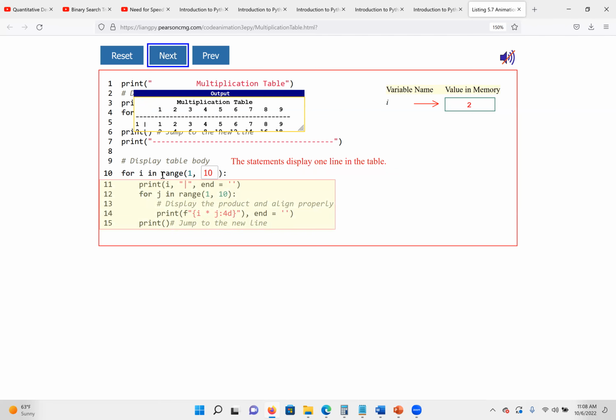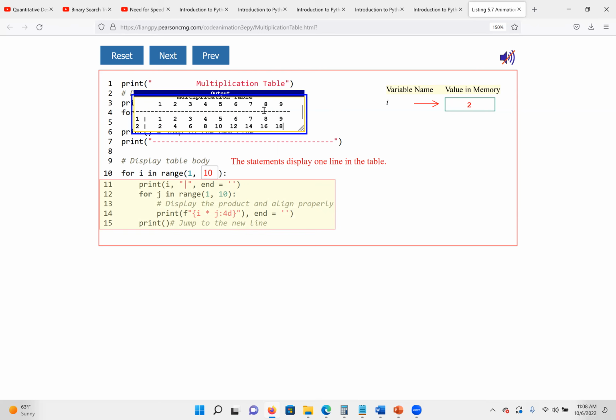So you can see what is giving us. Let's scroll down. That will be the second line. So we see the second line, we have 2 with the vertical line again. Then this time we are going to do what? If you remember, we have multiplication. I is what? 2. I is no more 1.